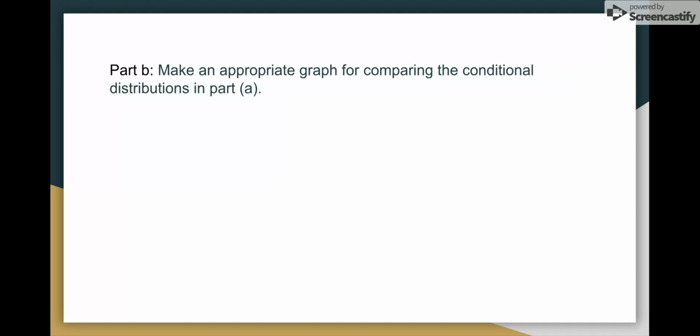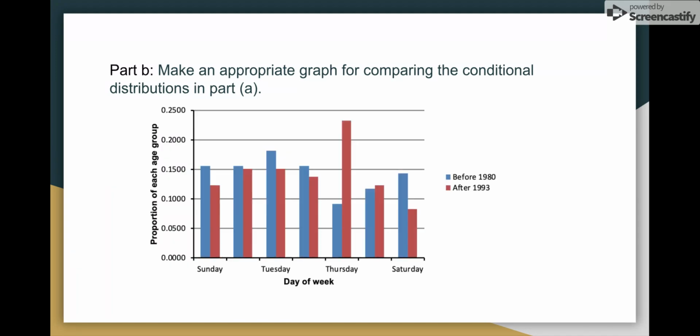For part B, we're going to make an appropriate graph for comparing the conditional distributions. Since we have categorical data, one of the best ways is to make a comparative bar chart. You're going to want to sketch this, and the important things to do are to label each axis, label the categories in a way that makes sense, and scale the vertical axis, the relative frequency count.